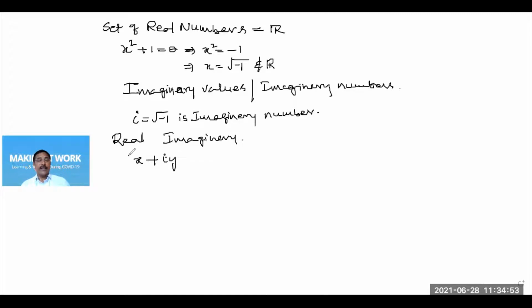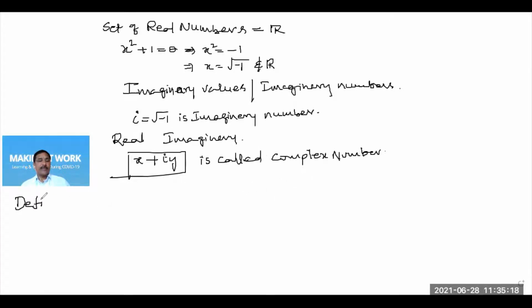This number x plus iy is called a complex number. So complex numbers are the complex of two kinds of numbers, real and imaginary.